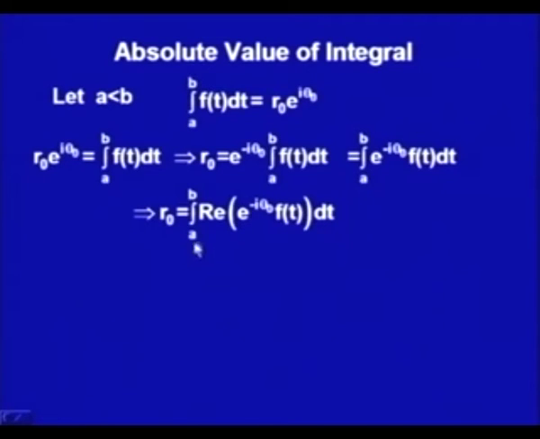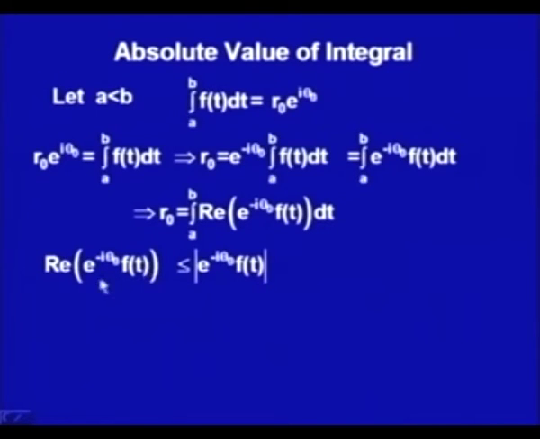Now find out what is the real part of e to the power minus i theta naught f(t). f(t) is u plus i v. So, writing it out, the real part of any complex number should always be less than or equal to the modulus of that number.